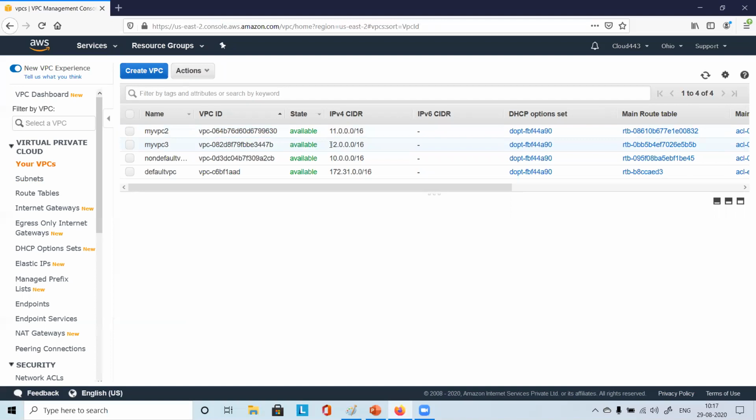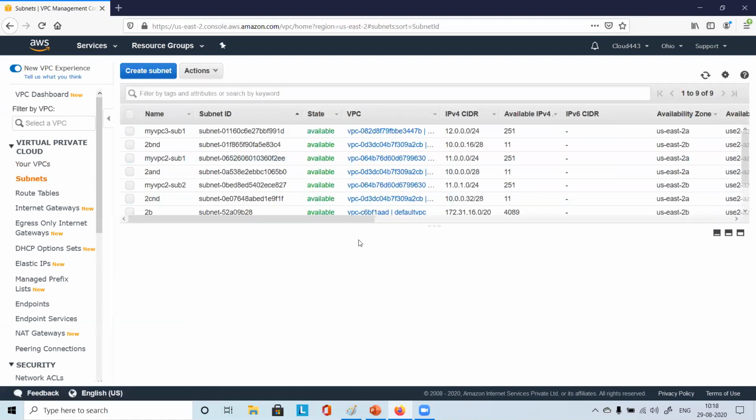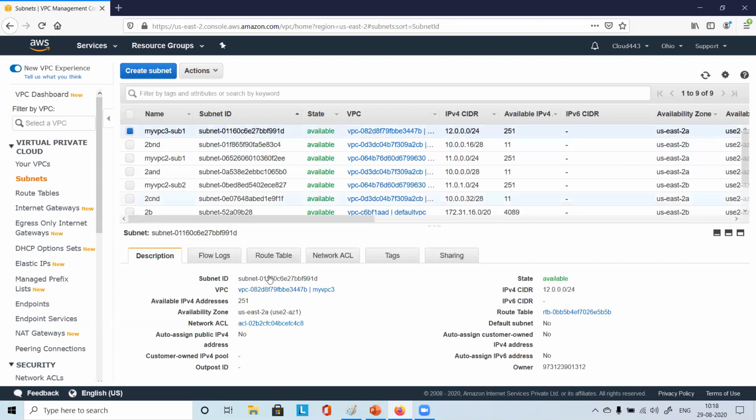So it will be 12.0.0.0/16, and then for the subnet that you are creating, just change that prefix to 24, remaining same. Like this, 12.0.0.0/24. Okay, right, done. Everyone, you created 2 VPCs, and one VPC has 2 subnets. The second one has 1 subnet so far.